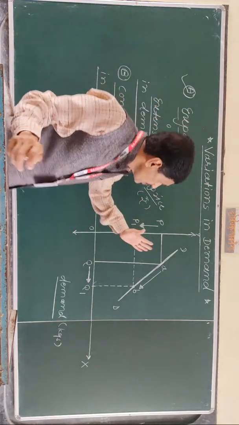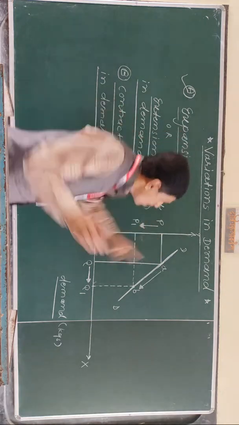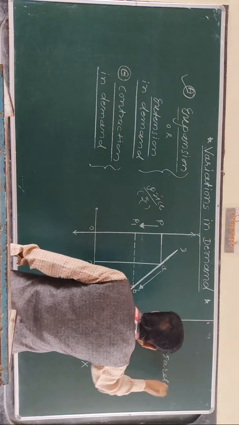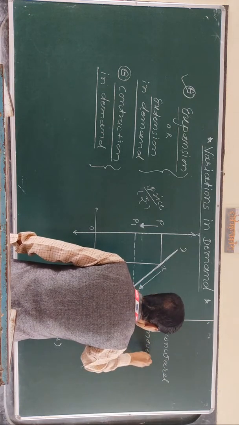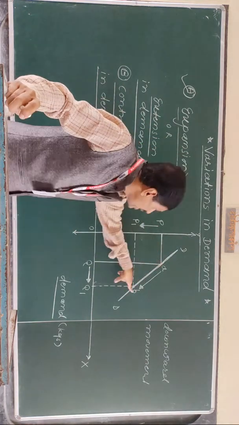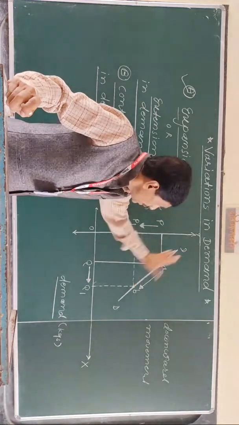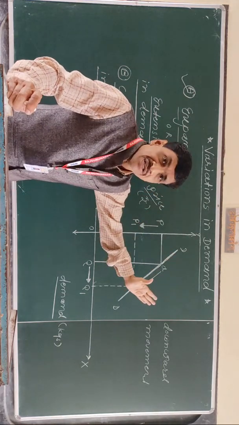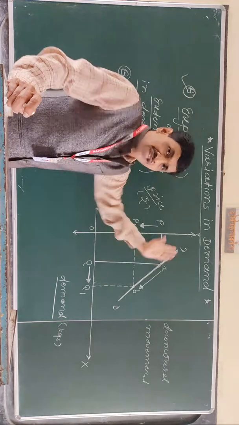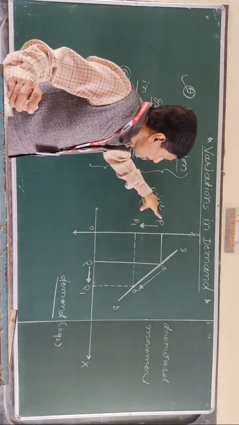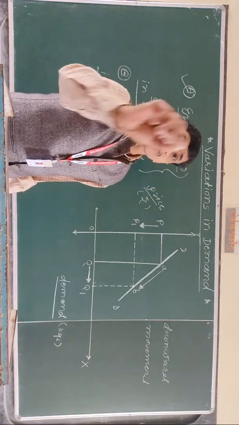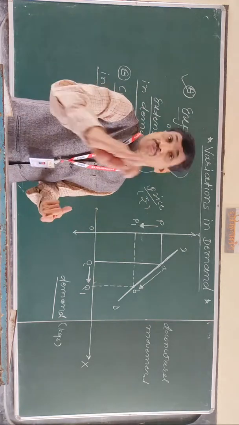So in the diagram, the downward movement from point A to B indicates the extension in demand, because on the same demand curve, when price falls from P to P1 and demand rises from Q to Q1, it is called extension or expansion in demand.